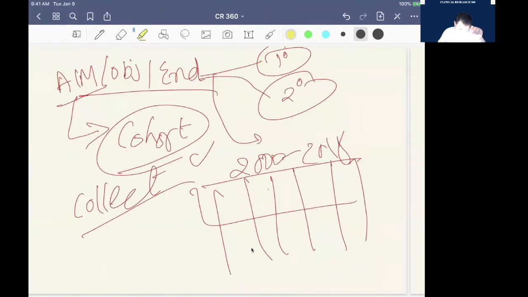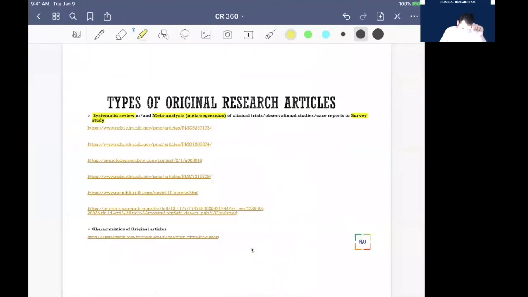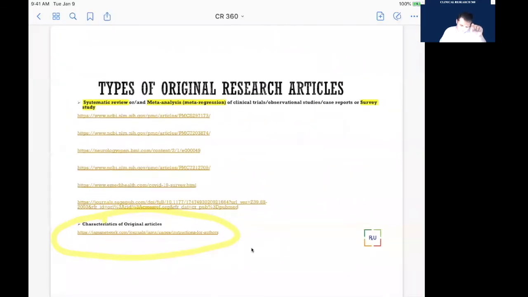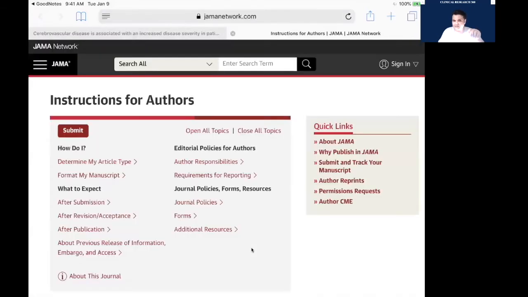As I was telling you in the last session, let me show you. In this link we have the author's instruction, right? There you will see all the instructions required, depending on the journal, right? Those instructions you should follow carefully.